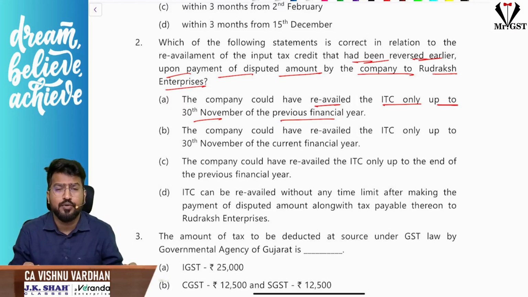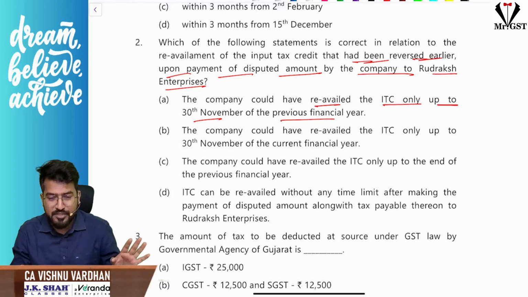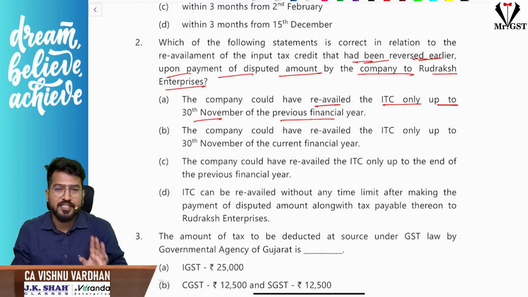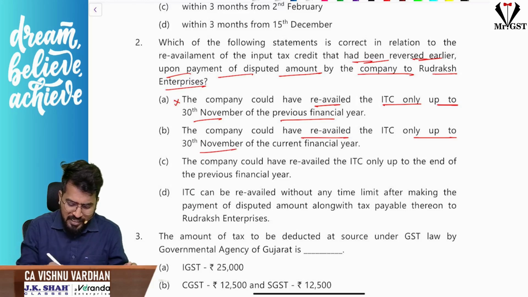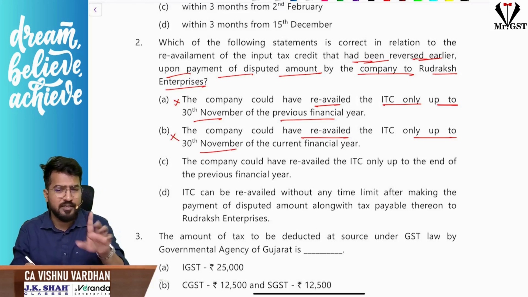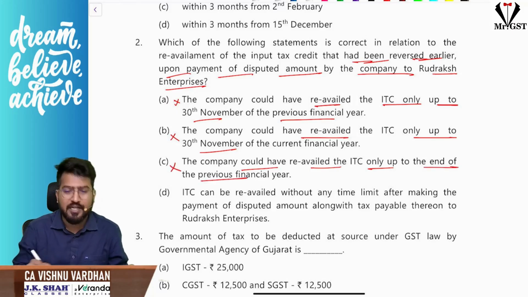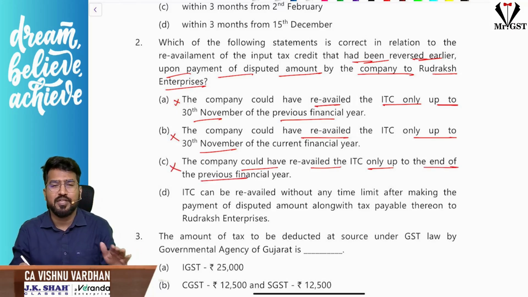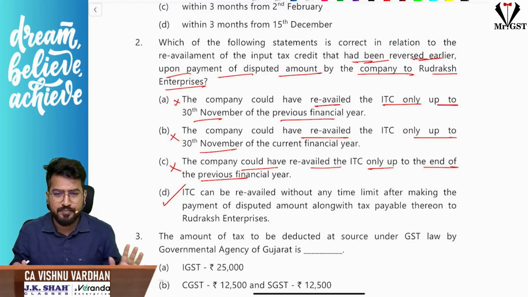If you remember, I told you, the first time getting married, you have to see the age limit and all that. For second-time marriage, no time limits, correct? So for availing ITC, there is a time limit, but for re-availing ITC, there is no time limit. So this statement is wrong. Company could have re-availed only up to, again, they are talking about a time limit. That is also wrong. There is no such time limit. The first three options are gone automatically. This is the right answer, correct? So without reading the case study itself, we have solved one MCQ.